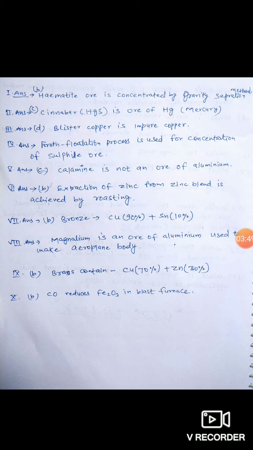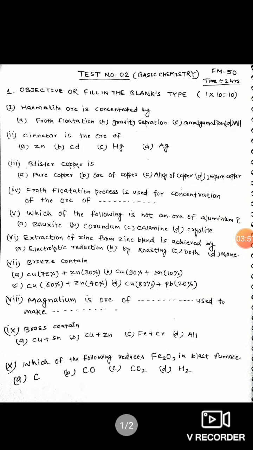Question number 7. Bronze contains, so we know that bronze contains copper and Sn, tin. The quantity of copper is 90% and tin will be 10%. So the correct option will be B, copper 90% plus Sn 10%. So the correct answer is B, of question number 7.